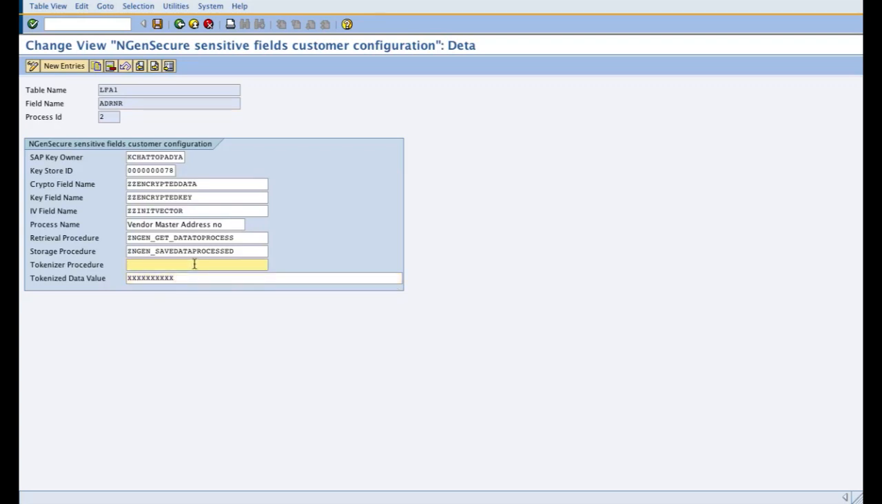You can also go for a tokenized procedure, which is a function module, if you want the default masked value to be dynamically determined by the product. So if you give the function module name over here, for which we have a template, the product will automatically call your procedure to determine the dynamic tokenized value after the encryption process to show in your SAP GUI or web screens.